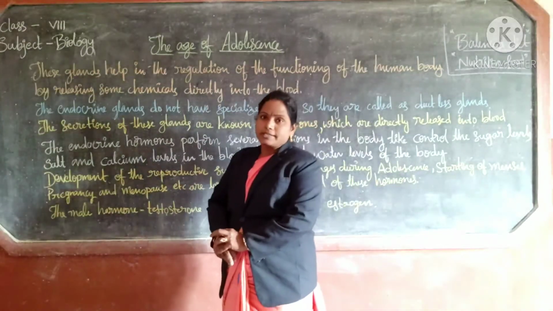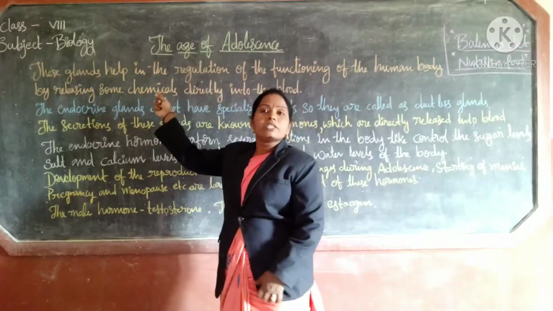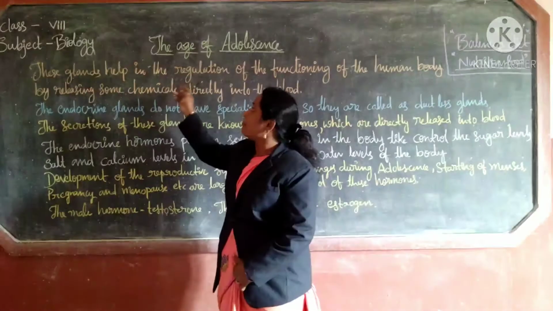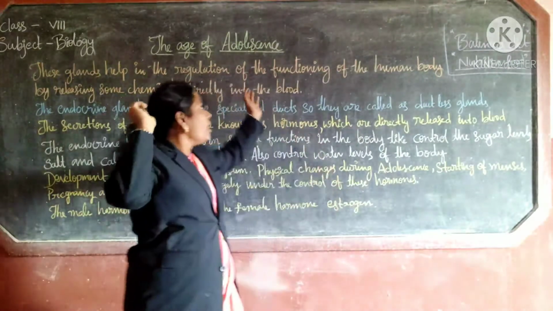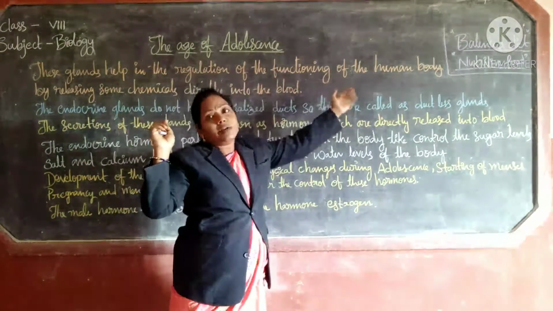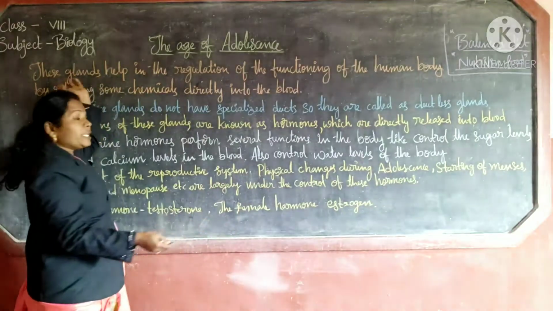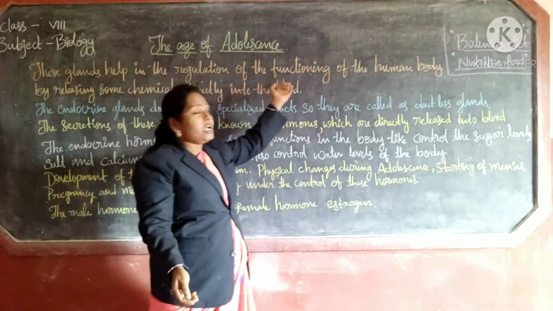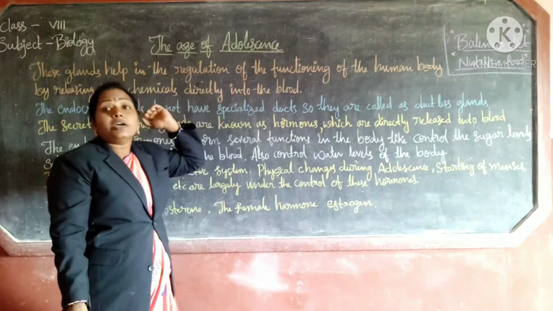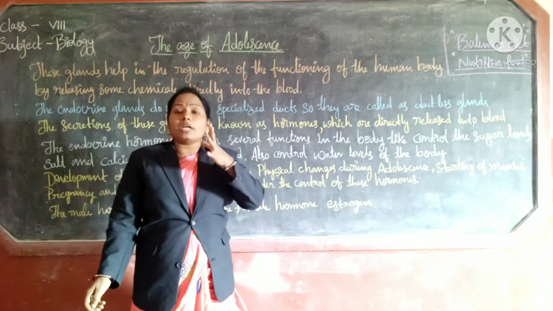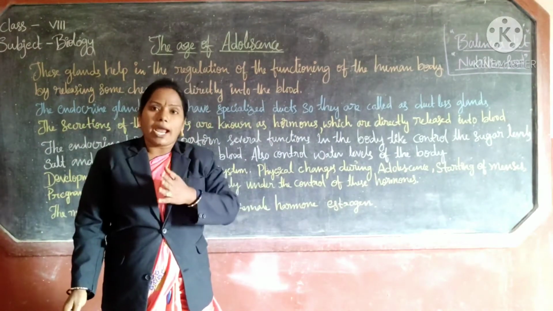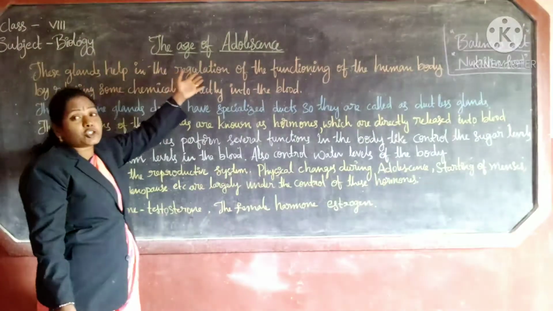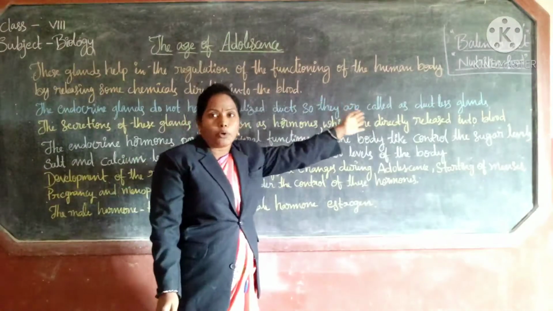This picture shows us the glands which are present in the human body. These glands help in the regulation of the functioning of the human body. Understood? Here the picture is given, and it shows some glands. These glands help in the regulation of the functioning of the human body.